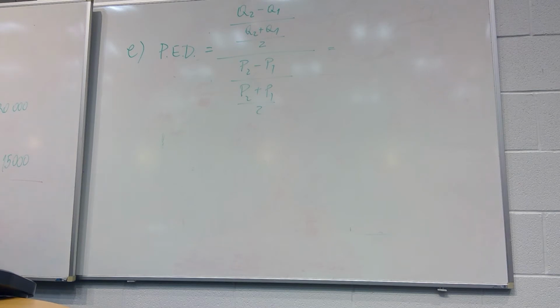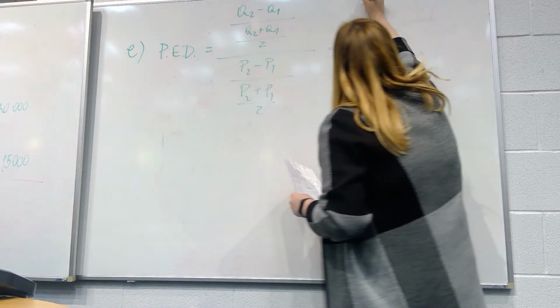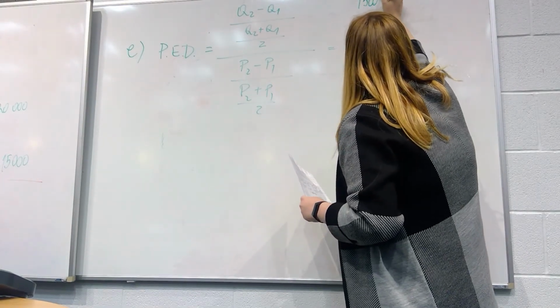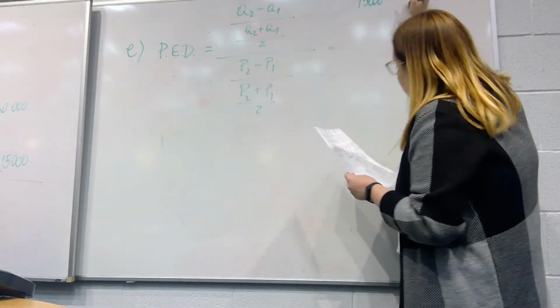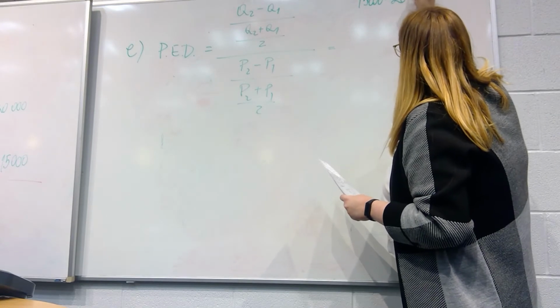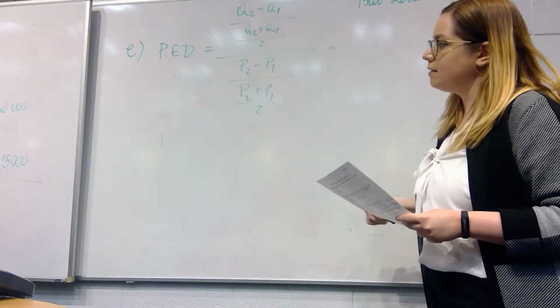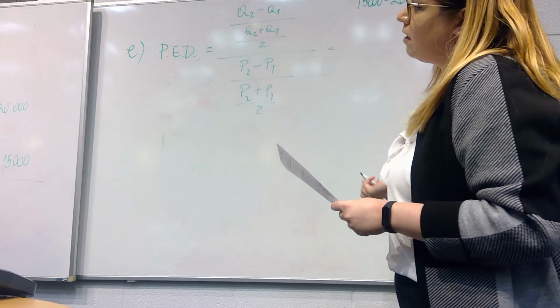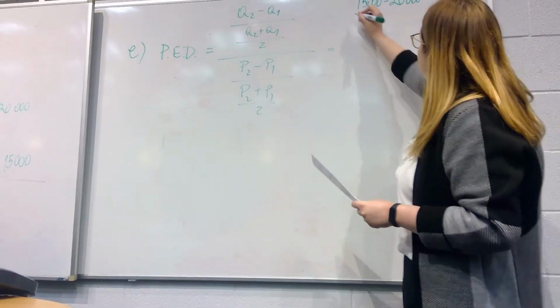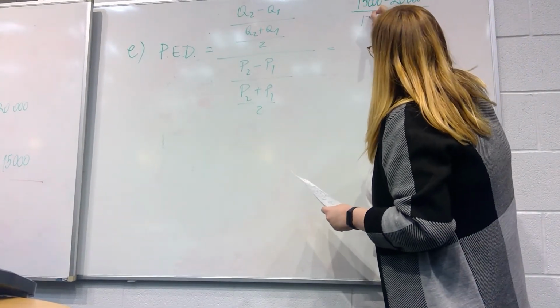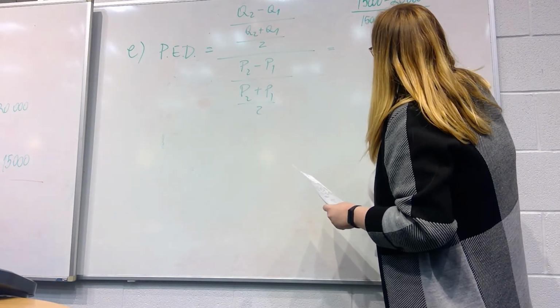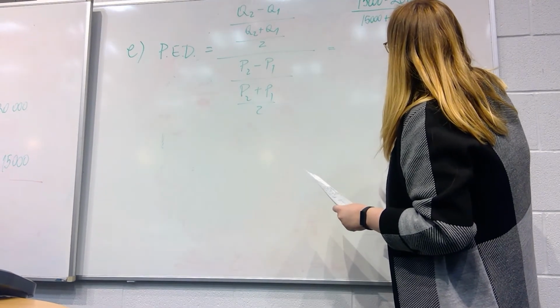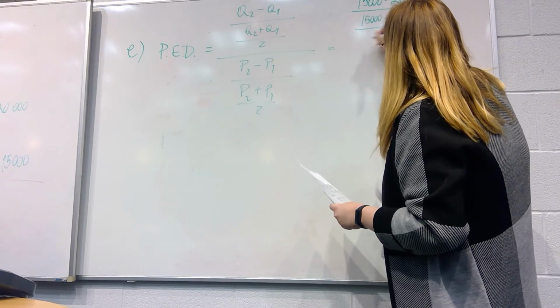At 700 pounds, 15,000 tickets are sold. So we have 15,000 minus 20,000, which is the quantity when the price is 600 pounds, over (15,000 plus 20,000) over 2.